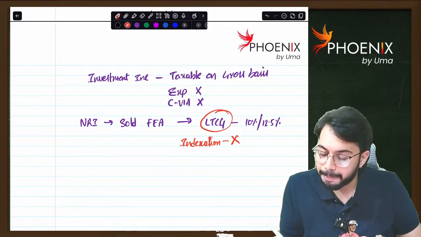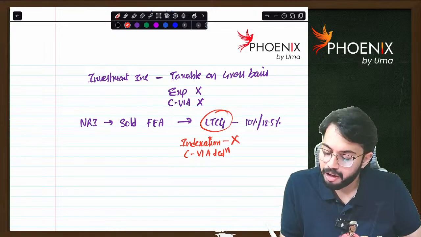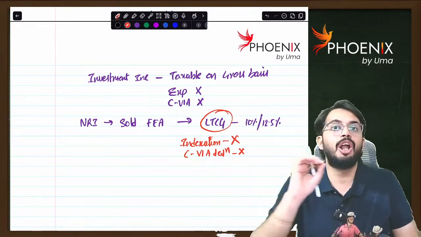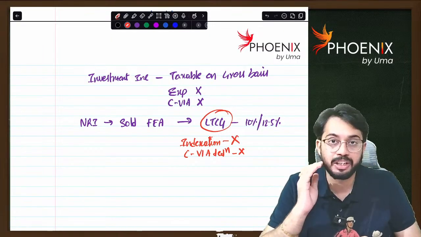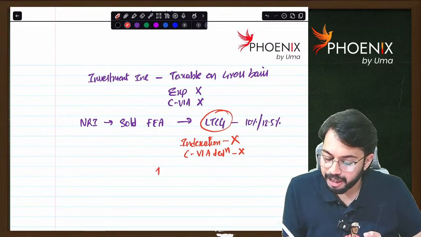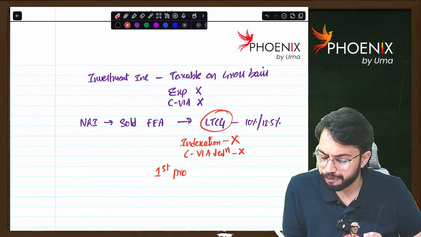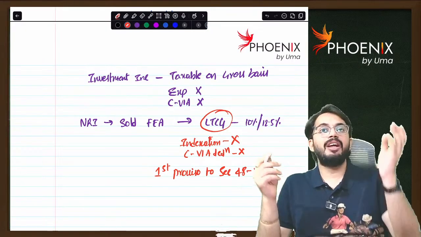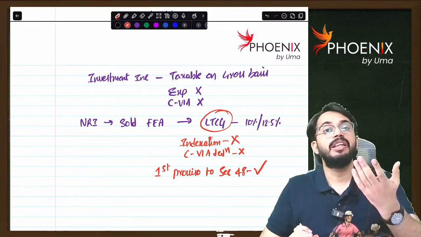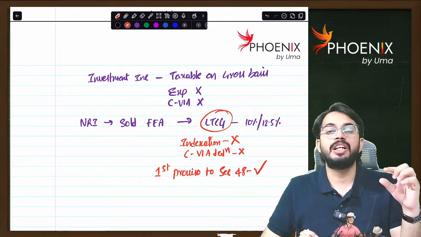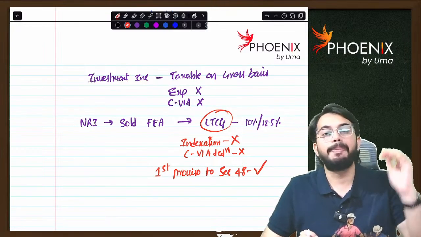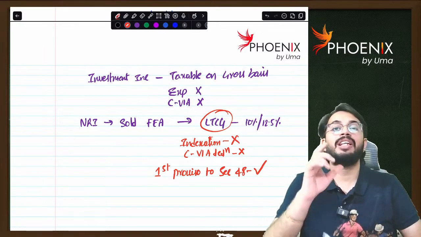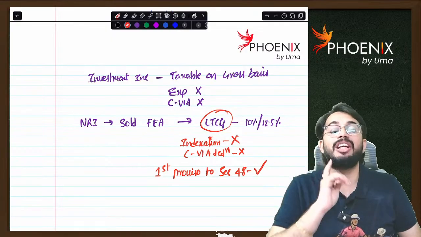Okay, next. Chapter 6A deductions are also not allowed while calculating. So whatever the long-term capital gain is, from such long-term capital gain you cannot claim Chapter 6A deductions either. But there is the first proviso to section 48. Whenever a non-resident purchased shares of an Indian company, we have discussed that full value of consideration is to be calculated in dollars. Transfer expense is also calculated in foreign currency. Capital gain is also calculated in foreign currency. Whatever the capital gain in foreign currency is, that will be converted into Indian rupees.